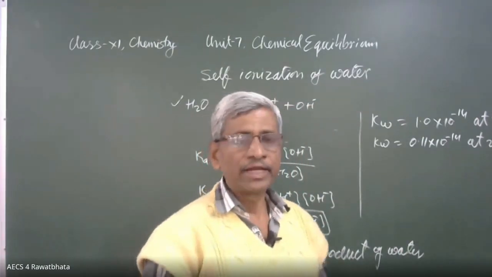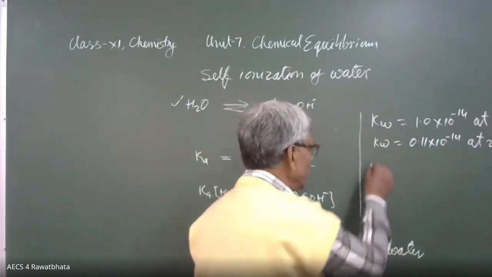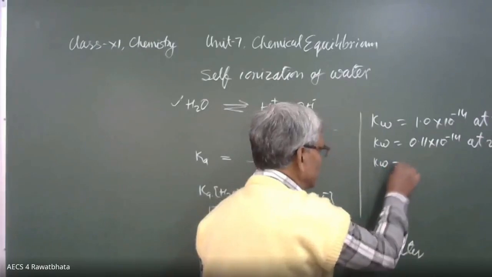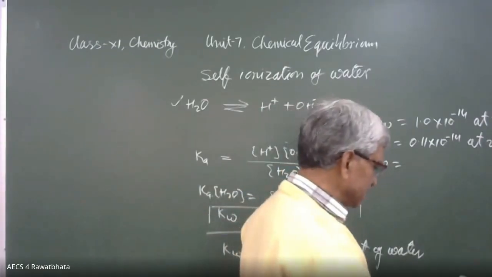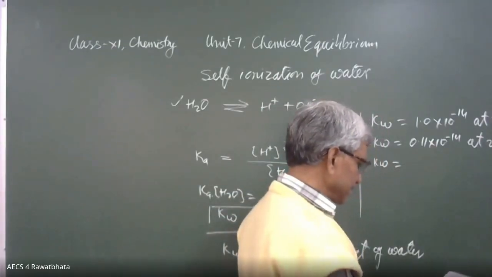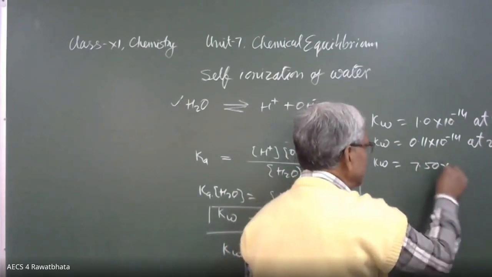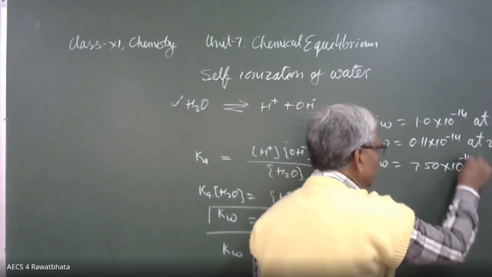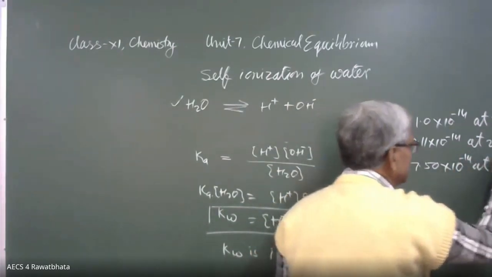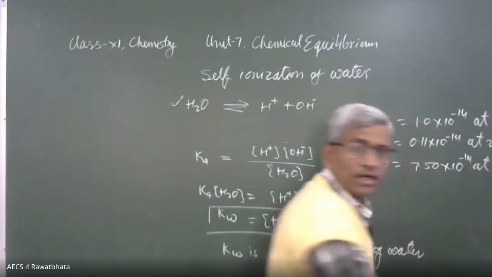At very high temperature, 100 degrees Celsius, Kw is 7.50 into 10 raised to power minus 14 at 373 Kelvin.